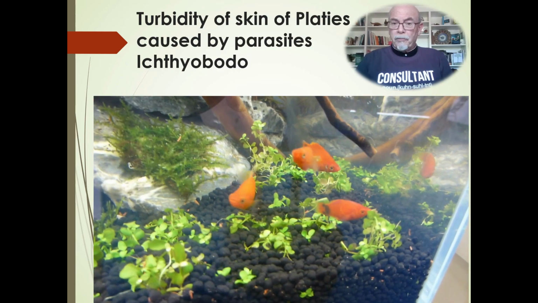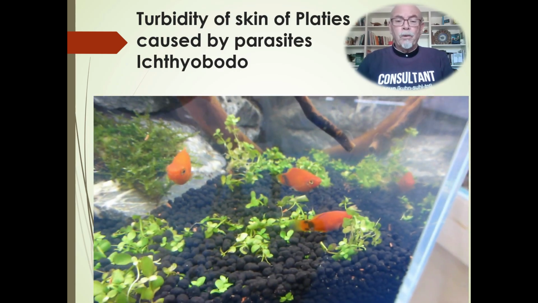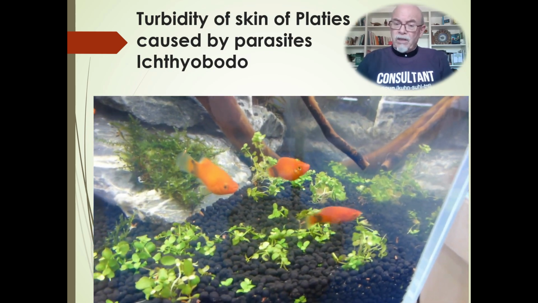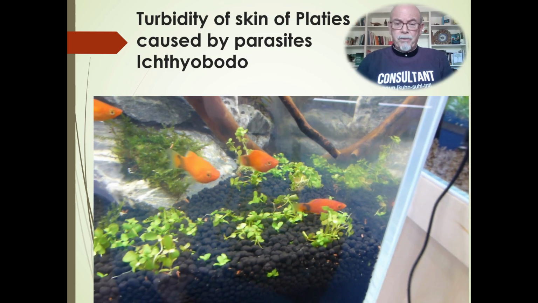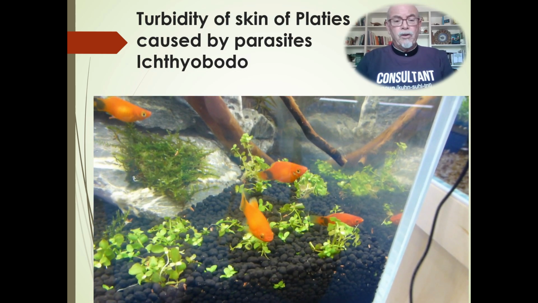The turbidity of the skin on platies, caused by the parasites Ichthyobodo. You see them shaking, wobbling, shivering. Well, you can see this fish is troubled by something that is causing a disease, and the fish will eventually die if you don't take action. Well, this is all caused by parasites.